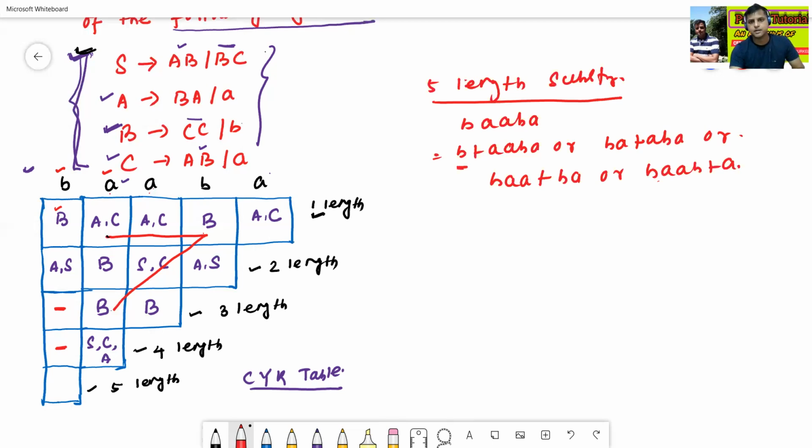So B is nothing but B, cross product ABA. Here ABA means in this way we can draw. Means SCA.